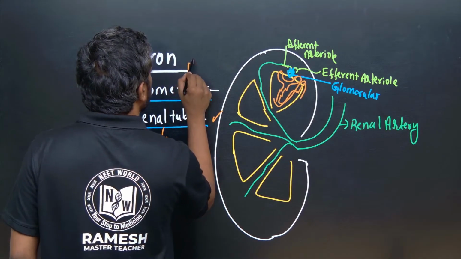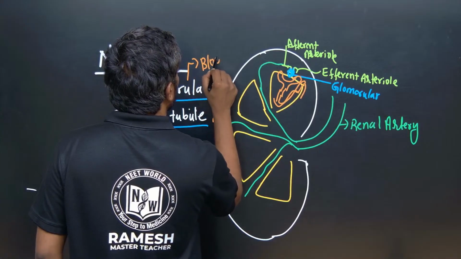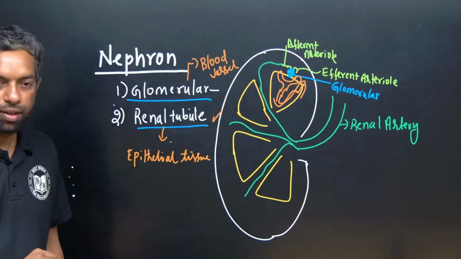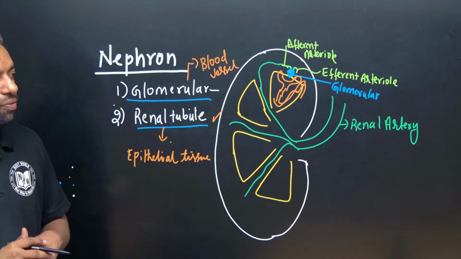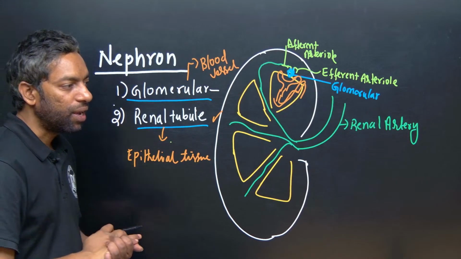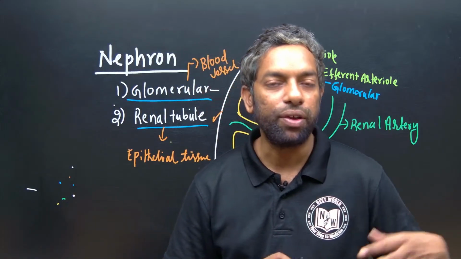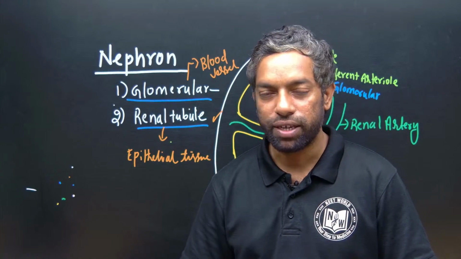This is the blood vessel. These are the two parts we will discuss tomorrow. Guys, tomorrow I am going to explain the nephron structure and urine formation. Today the class is over.